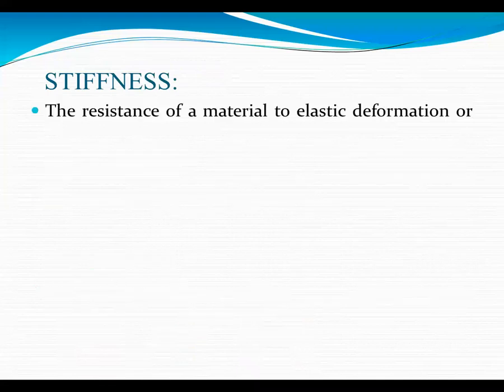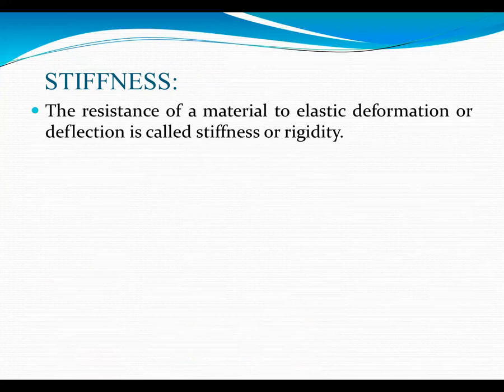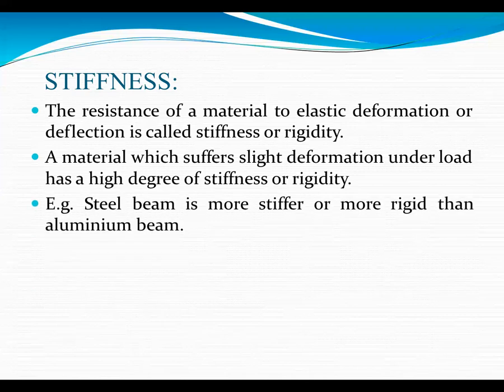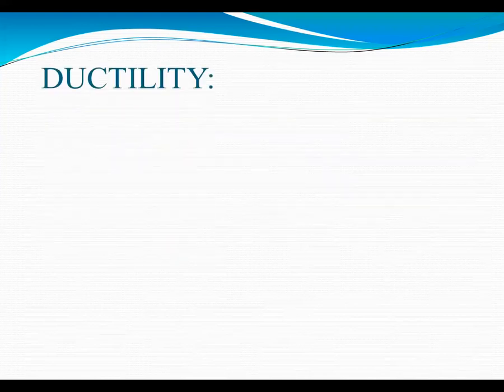Next, stiffness. What is stiffness? The resistance of a material to elastic deformation or deflection is called stiffness or rigidity. A material which suffers slight deformation under a load has a high degree of stiffness or rigidity. Example, a steel beam is stiffer or more rigid than an aluminum beam.